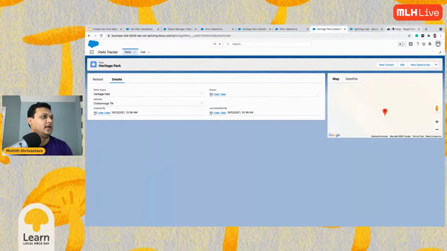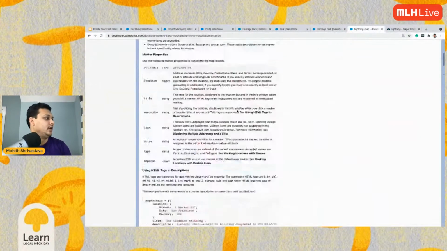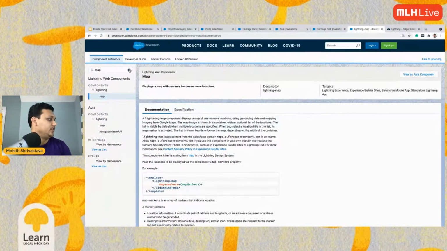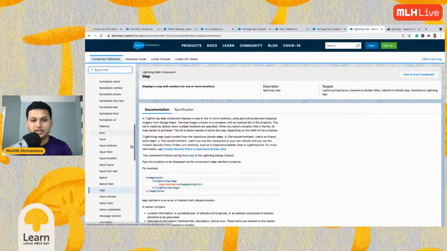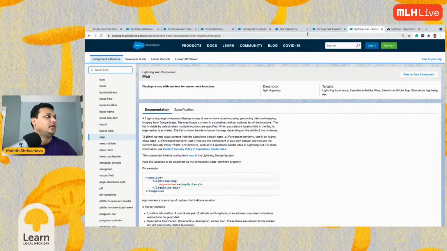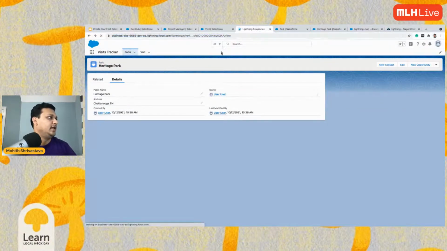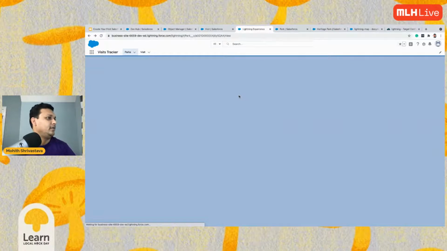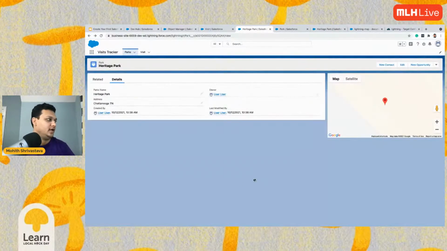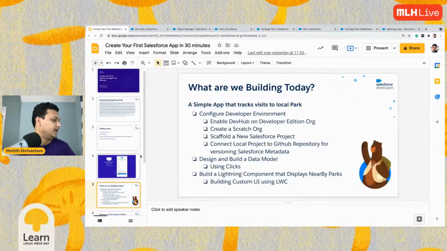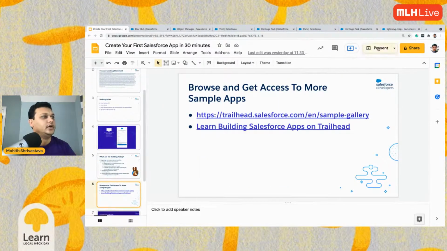You can create a table, etc. There's a lot of different components here on this page, and you can use these components and compose your UI. So you see how easy it is, right? Salesforce gives you out of the box capabilities, but then what we did is we combined both the out of the box and our own component. So in this layout, you can pretty much control which standard components you want and which custom components you want.